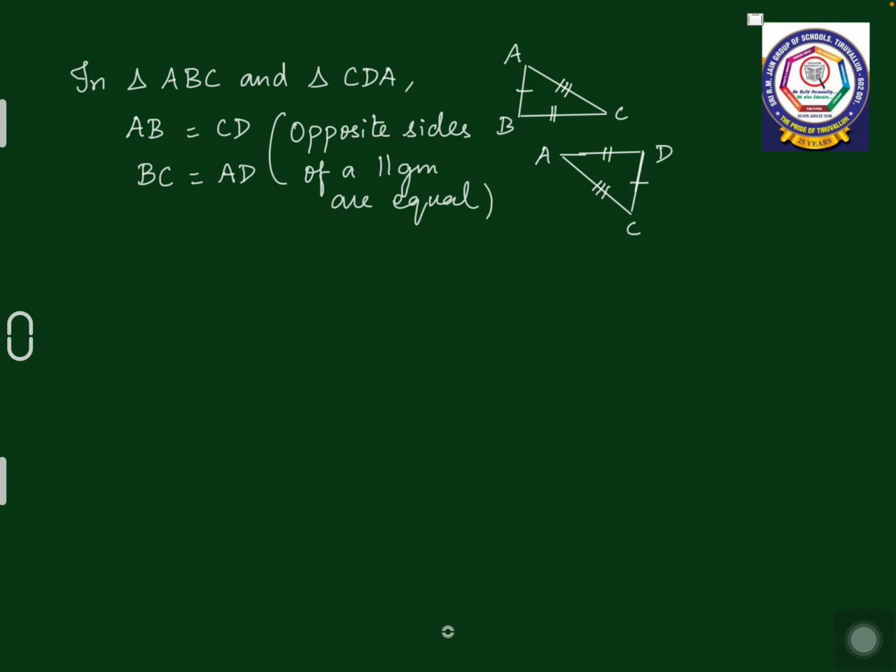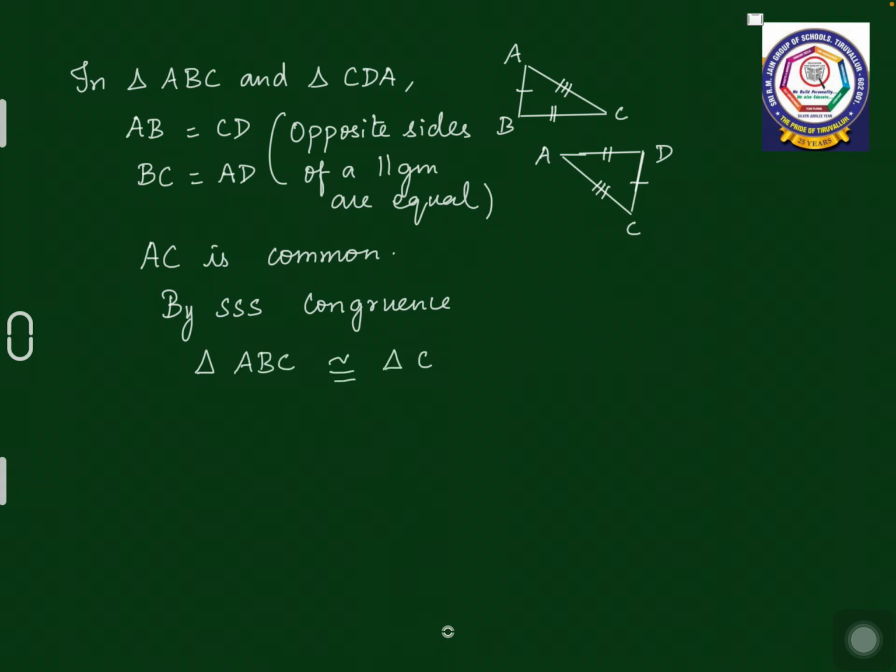So AB and CD are equal and BC and AD are equal, and side AC is common in both the triangles. So three sides of triangle ABC are equal to three sides of triangle CDA. By what congruence? By SSS congruence. Why SSS? Three sides of both the triangles are equal. So by SSS congruence, triangle ABC is congruent to triangle CDA.